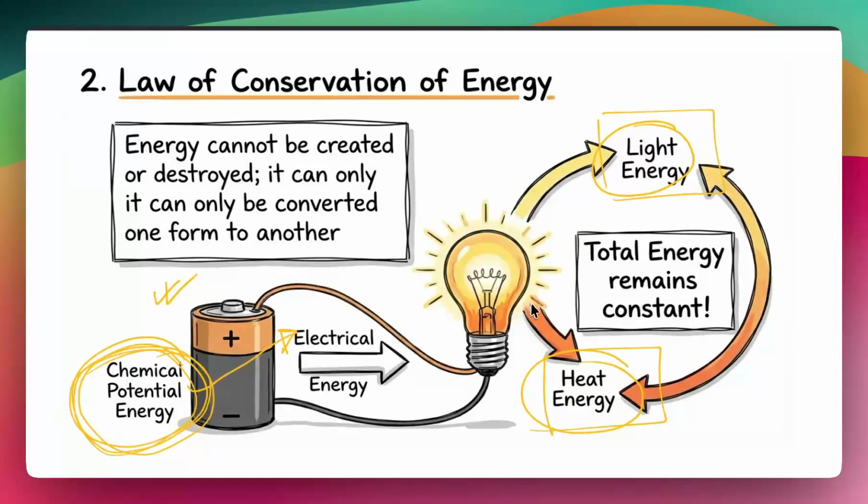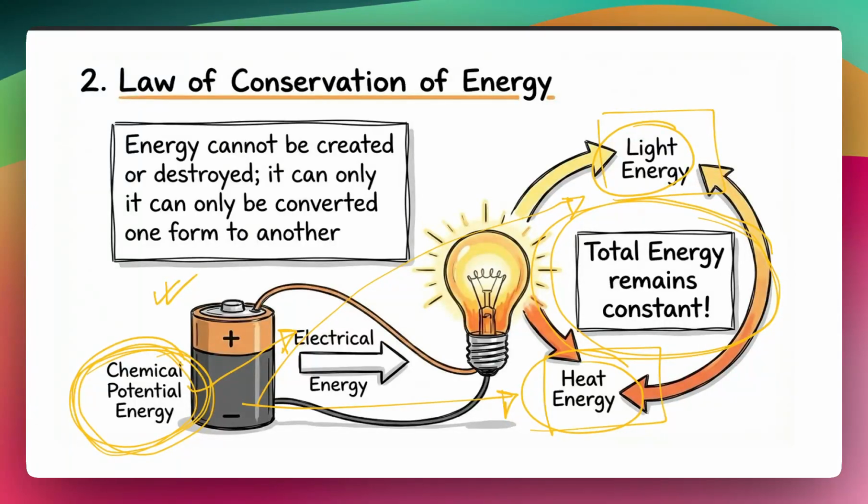So the chemical energy got converted into two things, heat and light, and the total sum of the energy is the same. Total energy always remains constant, and it is not created nor destroyed. It does not increase or decrease. That's what we mean when we say that energy cannot be created or destroyed. Whatever the starting energy is, the total energy in the final configuration also remains the same, and that is called the law of conservation of energy.